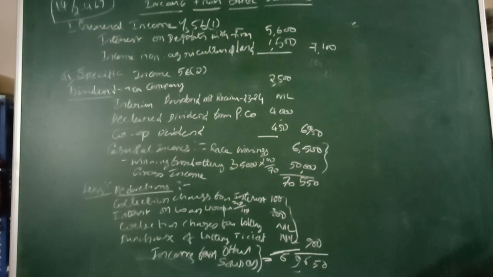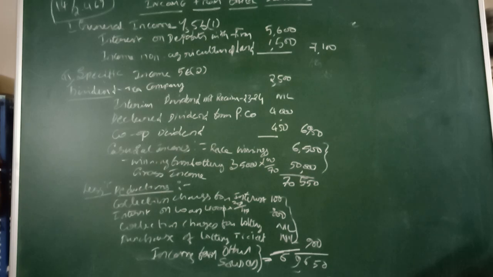In this case, it is given as race winnings, 6,500. Straight away it is considered that the race winning is itself the gross income. We are taking 6,500 straight away.